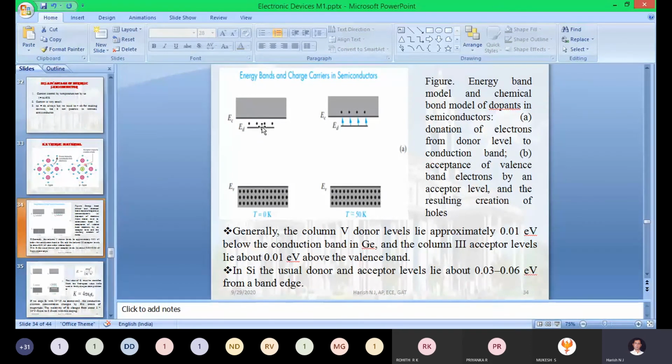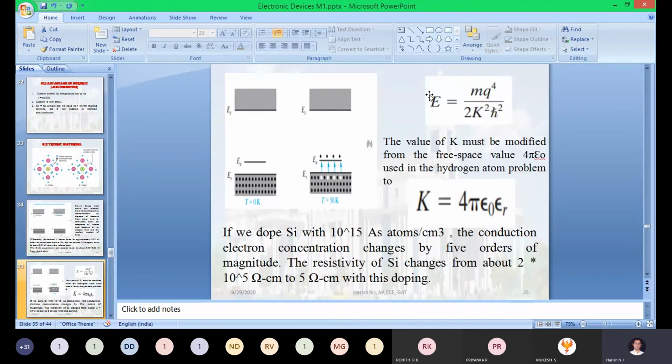If you provide that much energy, all these electrons can be pushed to the conduction band. While doing problems, we use this formula for calculating the energy for pushing the electron from the ED level to the EC level: m q to the power of 4 divided by 2 k squared h squared.